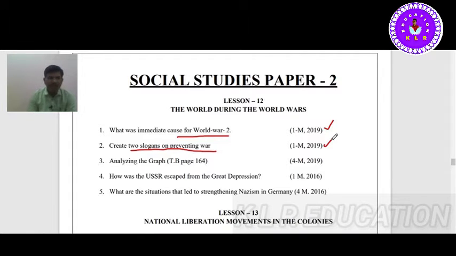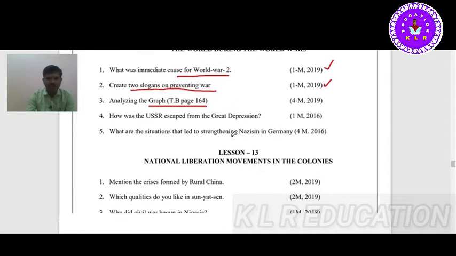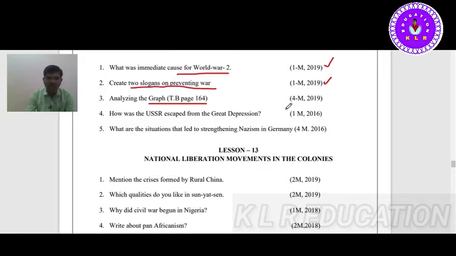Next, they also gave a graph, the arsenal graph in this picture. Every paragraph is very important. That is for 4 marks. Next, how did the USSR escape from the Great Depression? They have given it for 1 mark. What situations led to the strengthening of Nazism in Germany?